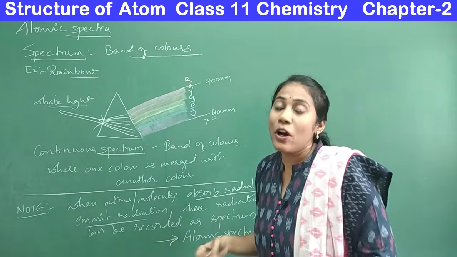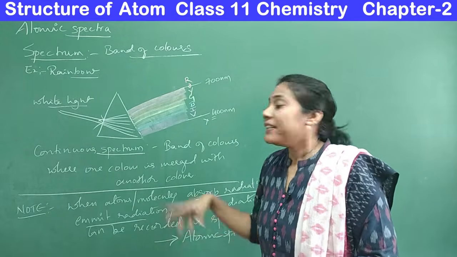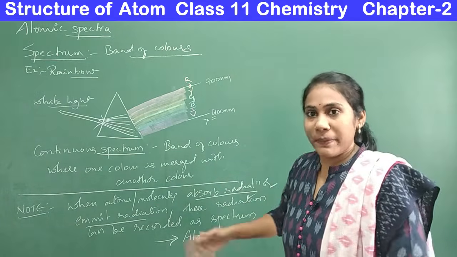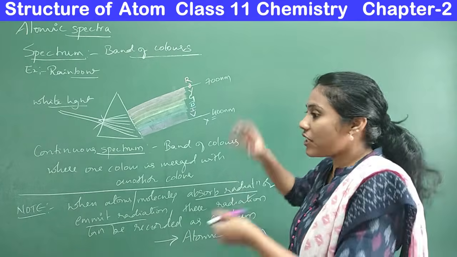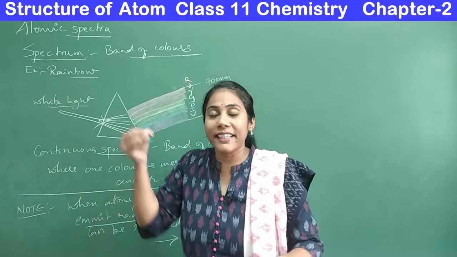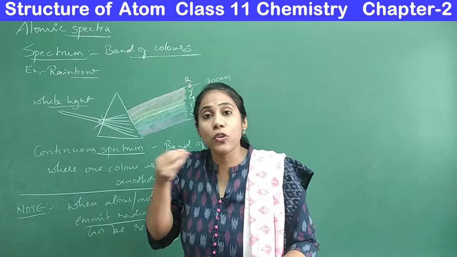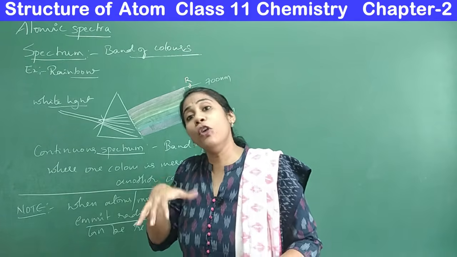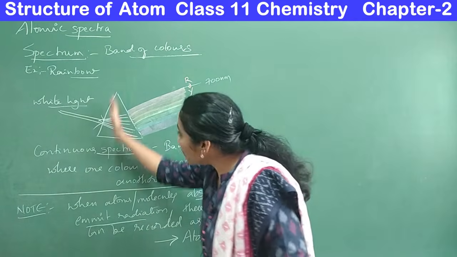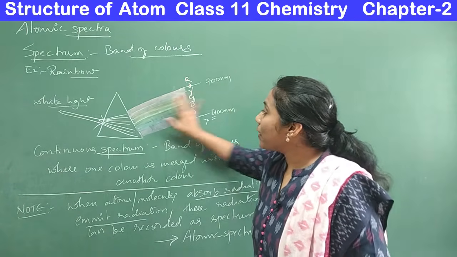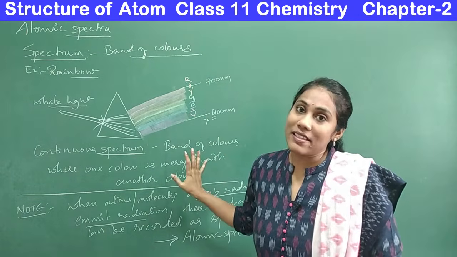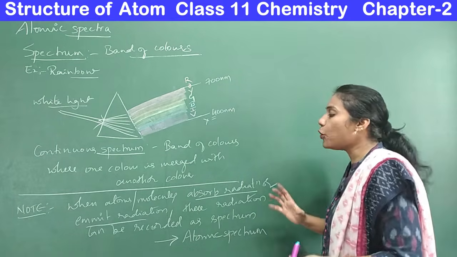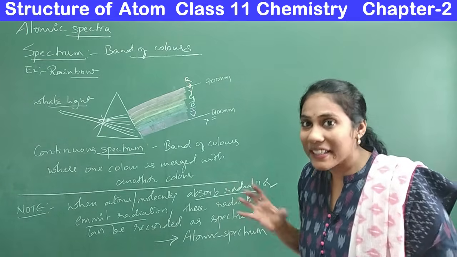When you heat them or supply some energy to them, they will either absorb energy or emit radiation. Energy means radiation here. Those radiations coming out will come out with certain colors, which you may or may not see with your naked eye. If you want to know what colors are there, you pass those radiations through a prism and the outcome will be a band of colors, something like this. Such a spectrum is called an atomic spectrum. So I hope the idea of atomic spectrum is clear.